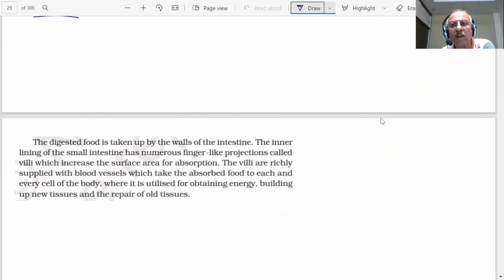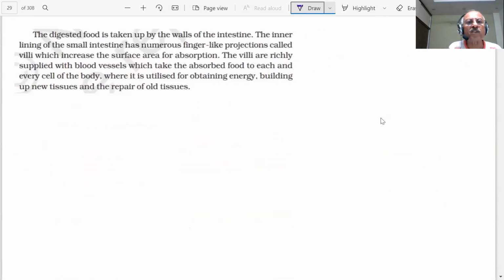What then happens? Digested food is taken up by the walls of the intestine. The inner lining of the small intestine has numerous finger-like projections called villi.